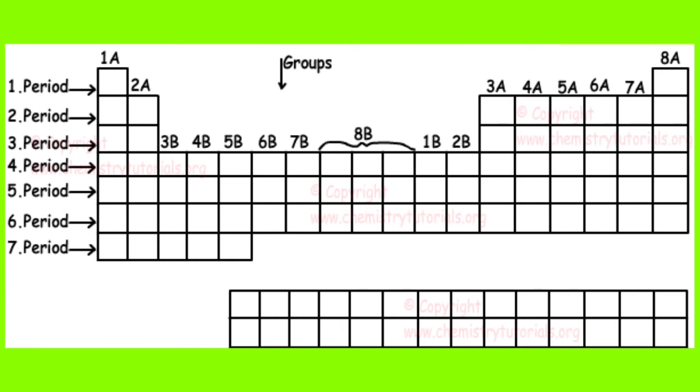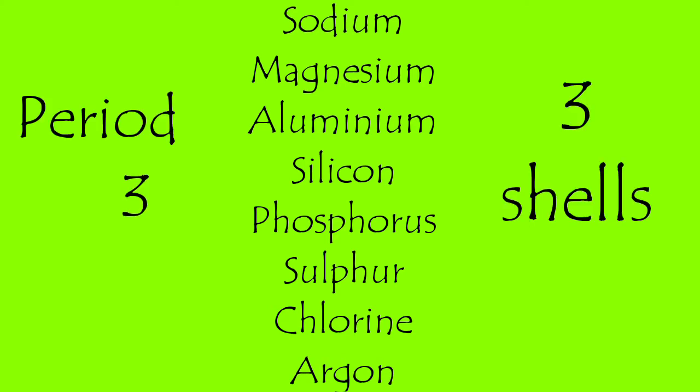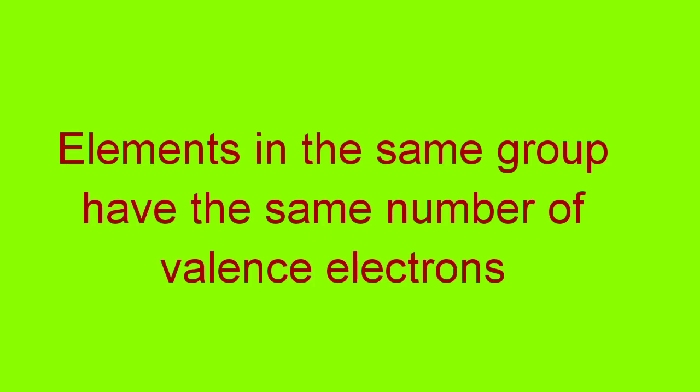For example, period 3 has sodium, magnesium, aluminium, silicon, phosphorus, sulfur, chlorine, and argon. All these elements are in period 3 and they all have 3 electron shells. So then all the elements in the same group, like I said, have the same number of electrons in their valence shell.